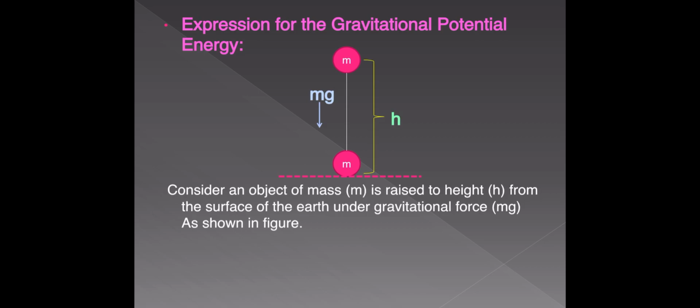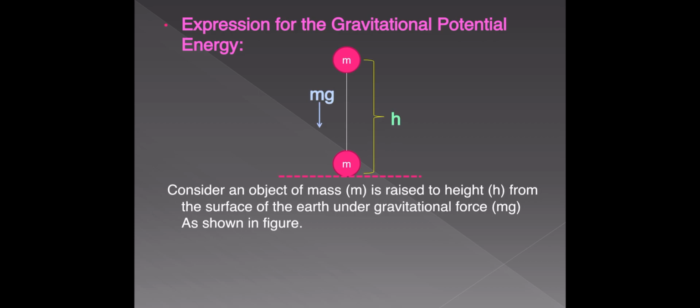Now we have to find the expression for gravitational potential energy. We know the gravitational potential energy stored in the object is equal to the work done on the object against the gravitational force, or the negative of the work done by the gravitational force.